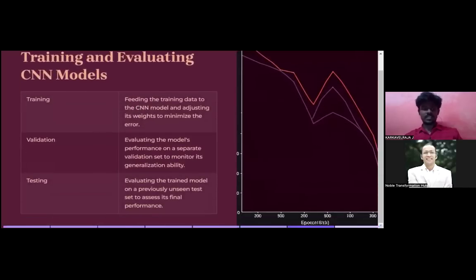Training and evaluating the CNN model. Once we have collected the data, that is, every prerequisite is completed, let us consider how to train and evaluate our CNN model. Training: feeding the training data to the CNN and adjusting the weights to minimize the error.